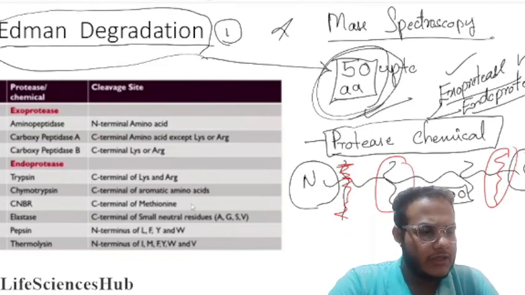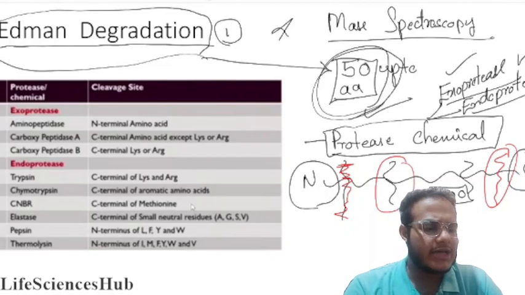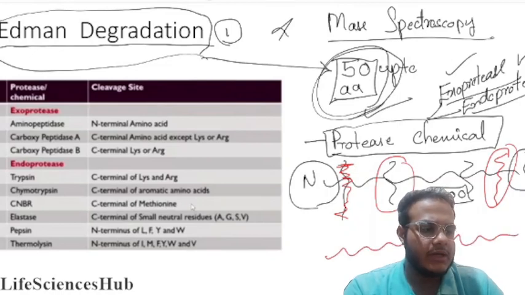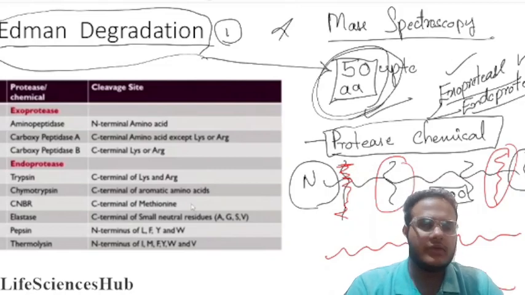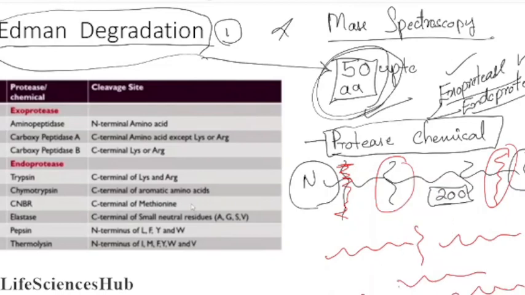So we use both endoprotease and exoprotease on our chain. Like I said, it is 200. When we use the endoprotease, it cuts our chain in the middle, and then we get different size chains.